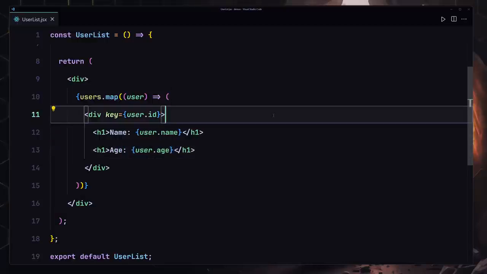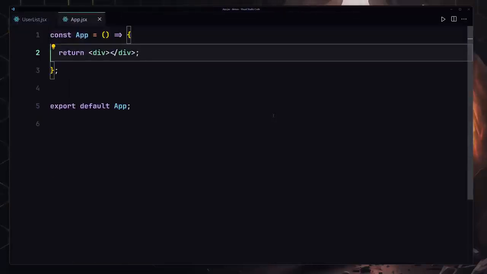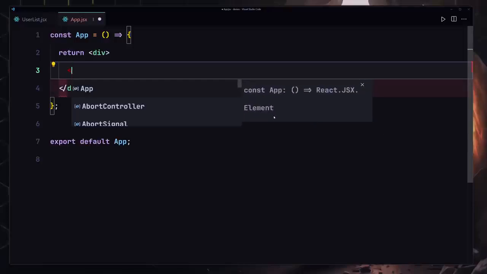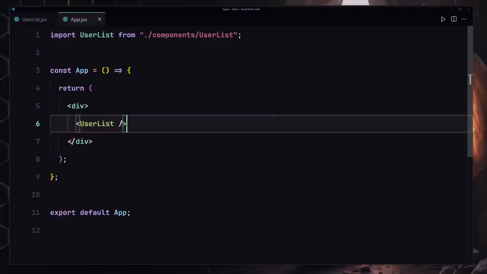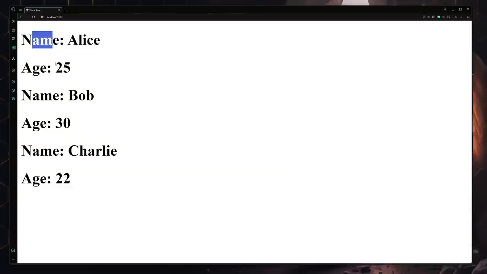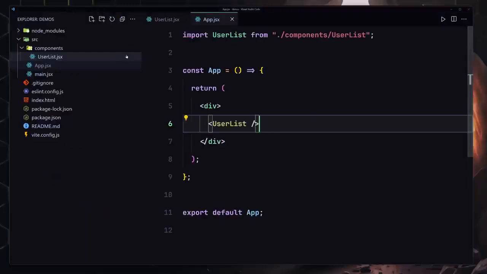So now I'm going to save my file. Let's just go ahead and go to our app and register our users list right here. So I'll use UsersList, save my file. And here you can see we are now getting each of the users right here. So we have Alice, Bob, and also Charlie. So that was the first thing.